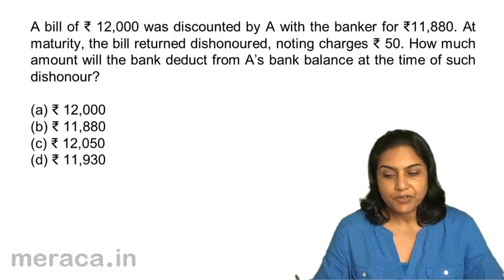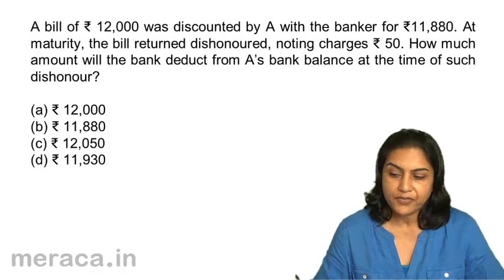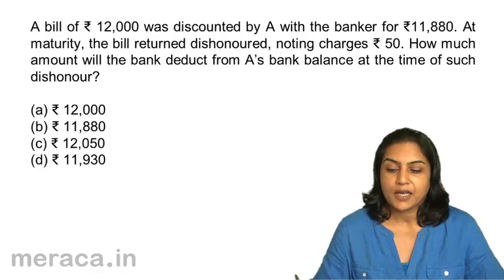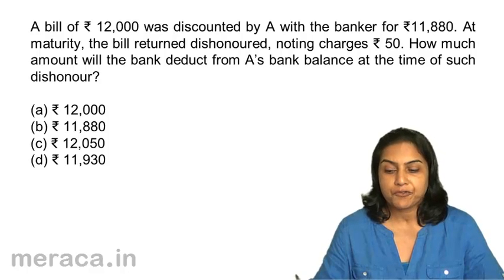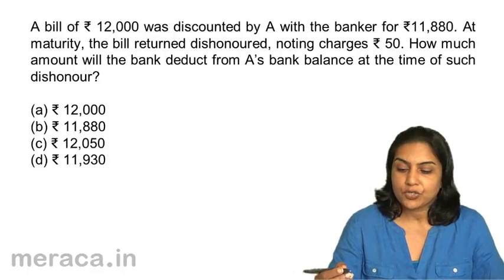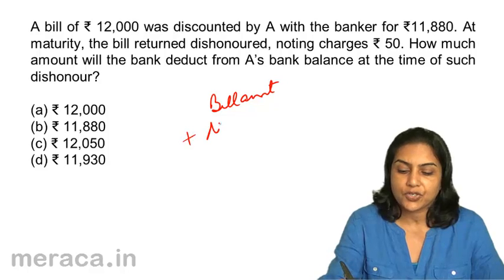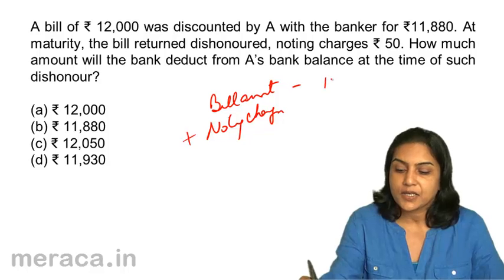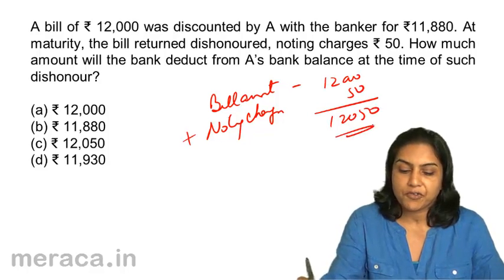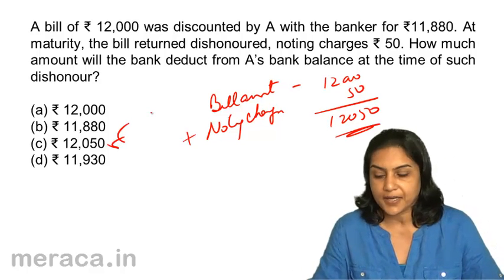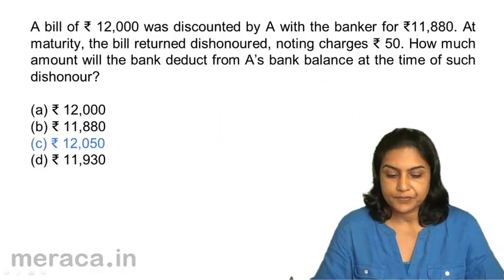The bill was for 12,000. It was discounted for 11,880 and noting charges were 50 when the bill was dishonoured. So what would the amount be? It would be bill amount plus noting charges. So that is 12,000 plus 50, 12,050. So the answer should be C, 12,050.